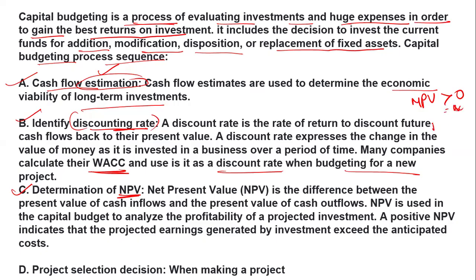You have to accept it. If your NPV is less than zero, you have to reject it. So now after you have determined your NPV, just go with the project selection decision.